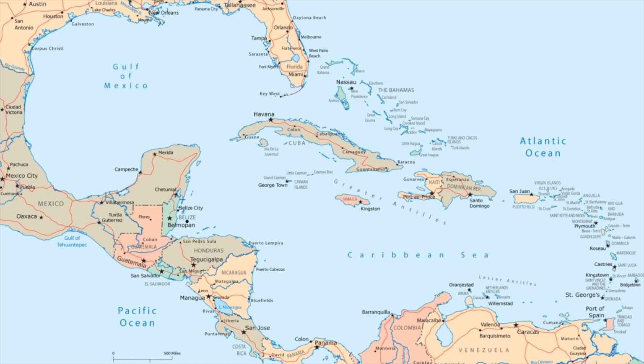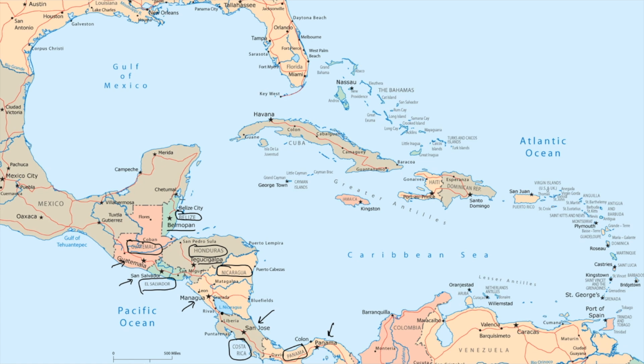Right, so let us look at these countries one by one. The first one is Belize with the capital of Belmopan. Next is Guatemala, and the capital is Guatemala City. Next we have El Salvador, the capital being San Salvador. Then Honduras, the capital is Tegucigalpa. Then Nicaragua, the capital is Managua. And then we have Costa Rica. The capital of Costa Rica is San Jose. And finally, Panama. The capital of Panama is Panama City.